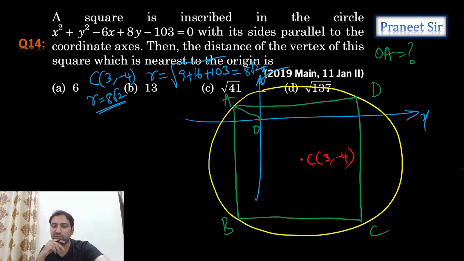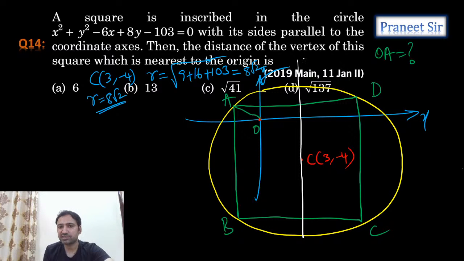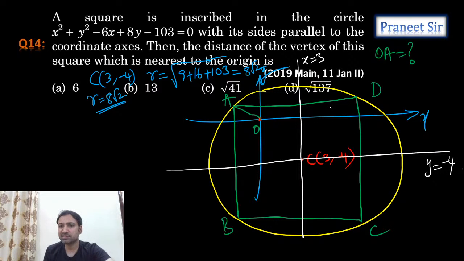So for that what we can do is, can we calculate this line equation? This line equation is x equals 3 only, and this line equation is y equals minus 4 only. But what is this length, guys? What is the side equal to?